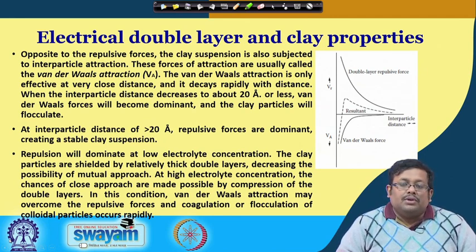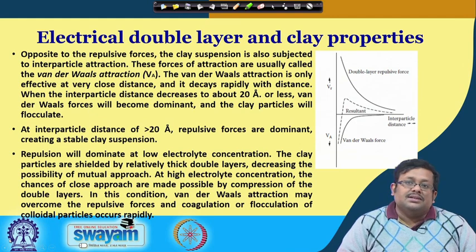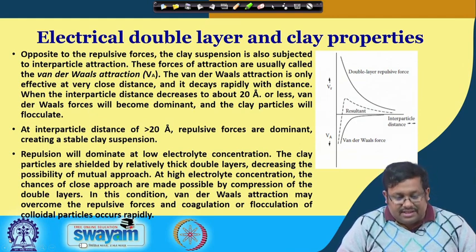We talked about the differences between these three theories and their assumptions, and then the practical implications of the diffuse double layer and its thickness.